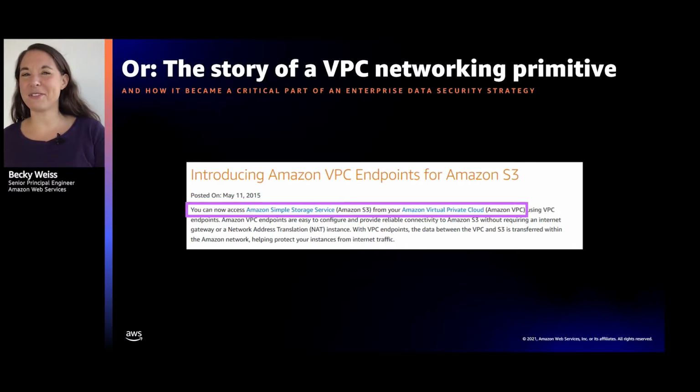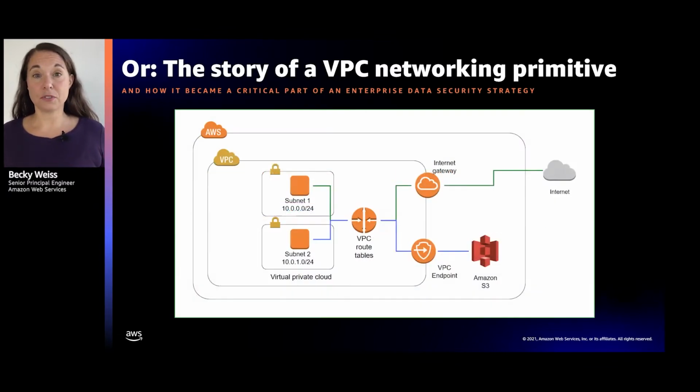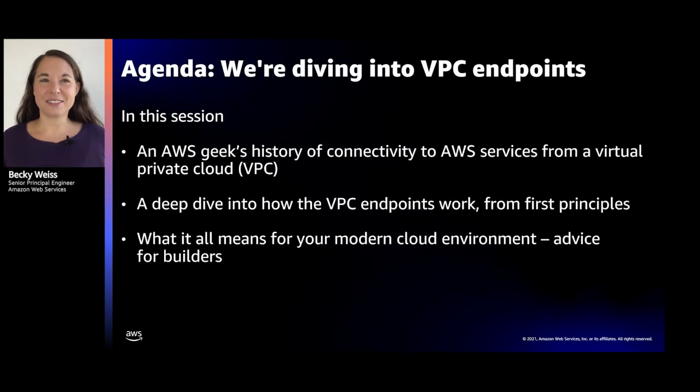So we're going to do a little bit of history, a little bit of under the hood geek interest, and of course, it's a reInvent talk. You're going to get your how-tos and best practices. So when we launched the VPC endpoint in 2015, and you'll notice this slide's looking a little bit different than the other slides you're probably seeing in other reInvent talks, I'm using the retro icons we used to use to draw AWS things back in 2015. We launched it, we had pictures like this. I'll explain this picture in a little bit.